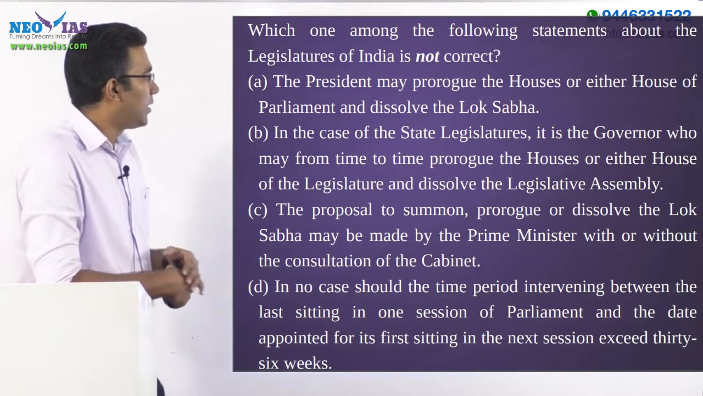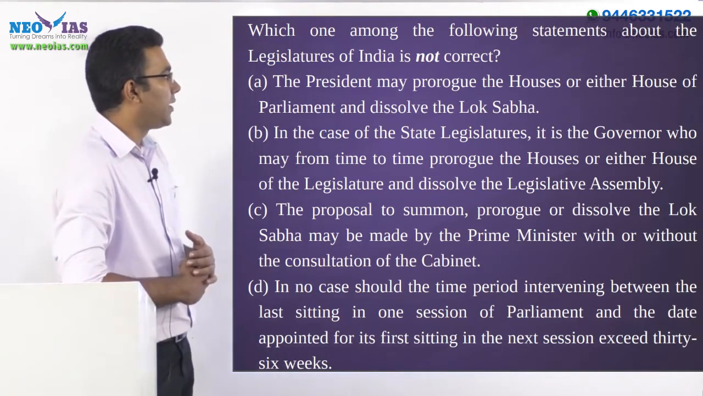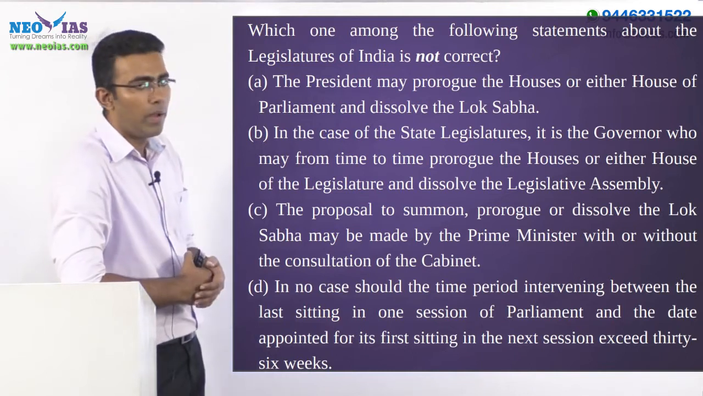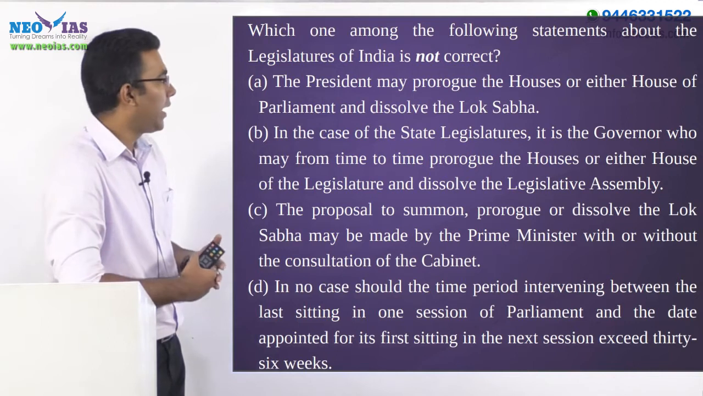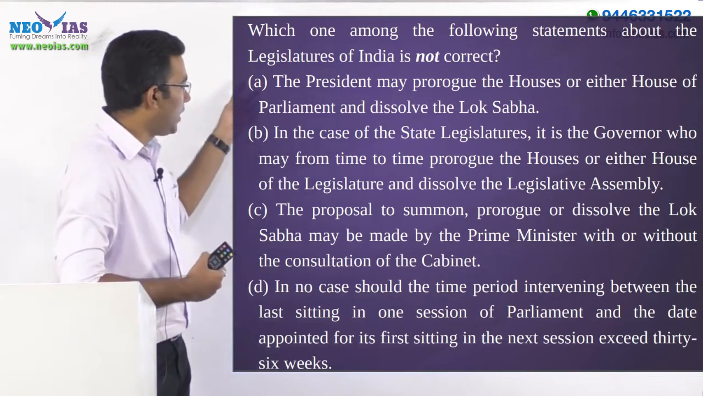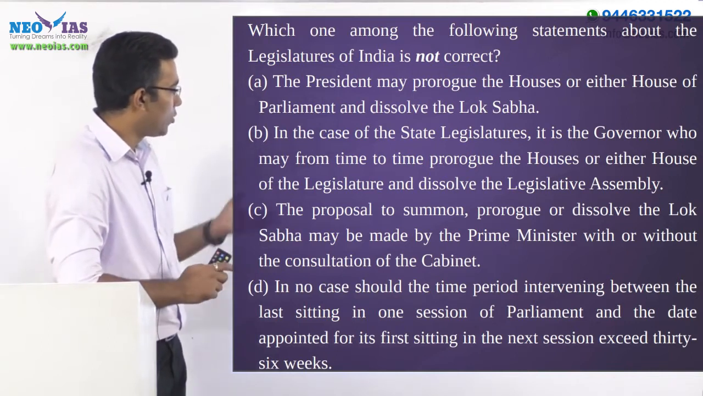So the first statement: the President may prorogue the house or either house of the Parliament and dissolve the Lok Sabha. This is correct, that is, the President has that power. So A cannot be the answer. We are ruling out option A. Moving on to the next option, B.